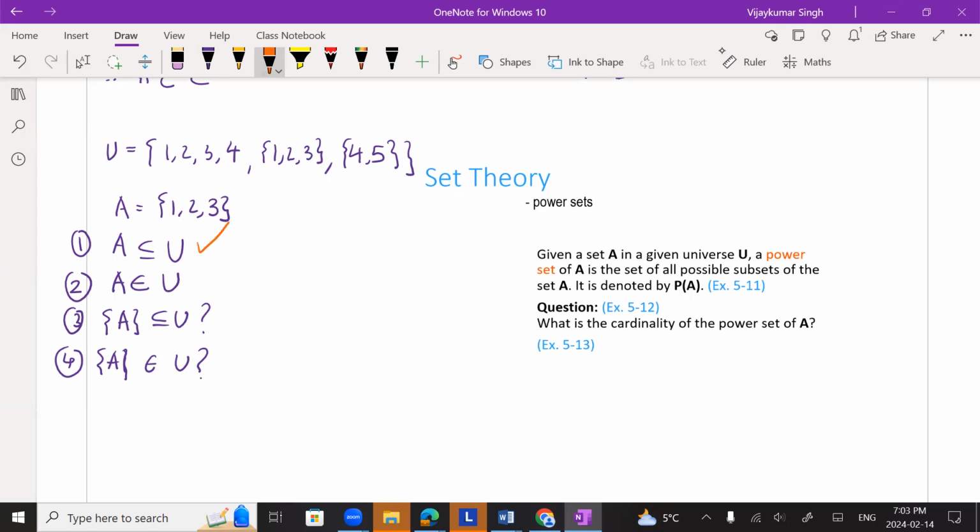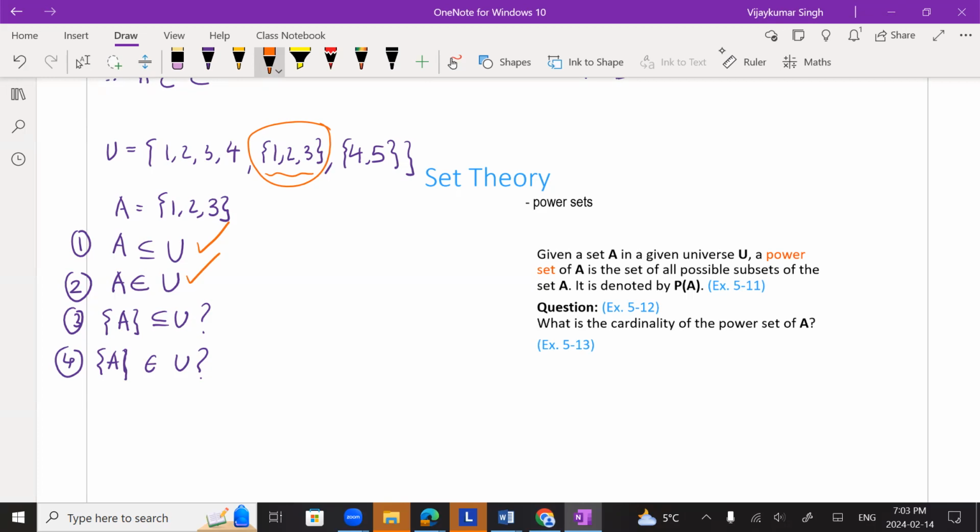Is your set A an element of set U? So A is {1, 2, 3}, and you have this element here, isn't it? This is an element of your set U, right? Isn't {1, 2, 3} also an element of your set U? This is one object, right? Is it inside the U? Yes, it is. So this is also true.